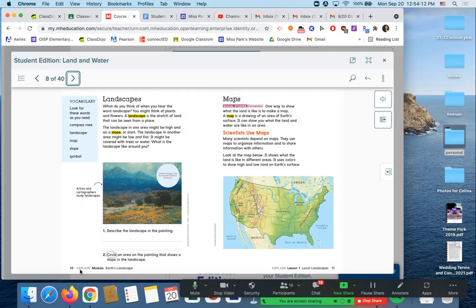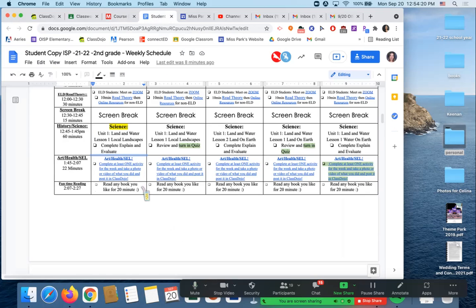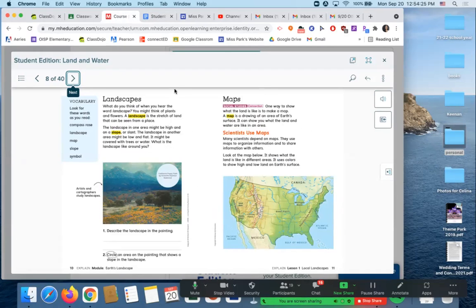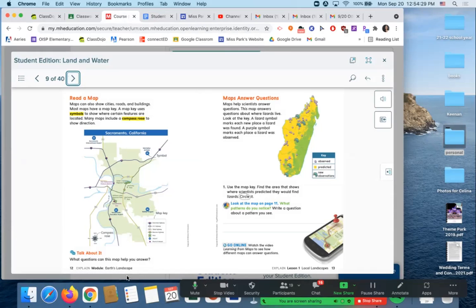Now, you're going to notice that on page 10 and 11, it's going to start saying explain. When you see that explain in your book, that's what you need to complete. So let's look. It says you need to complete the explain and the evaluate. So you need to do pages, for those of you who are going to be working in your books, you need to do pages 10 and 11 because it says explain.